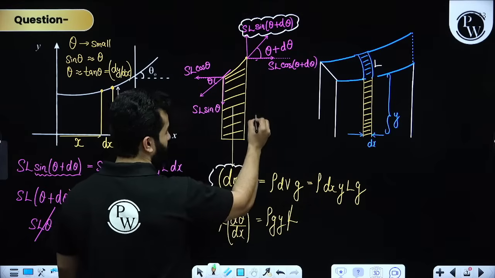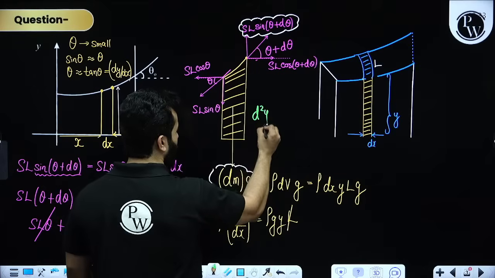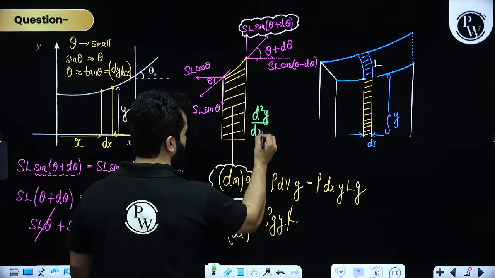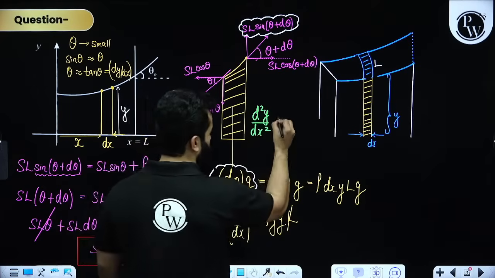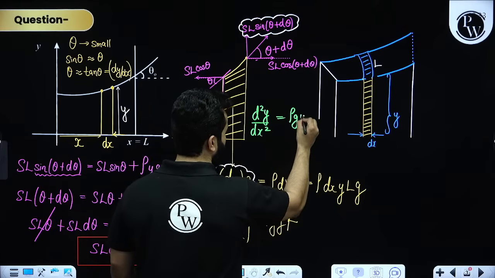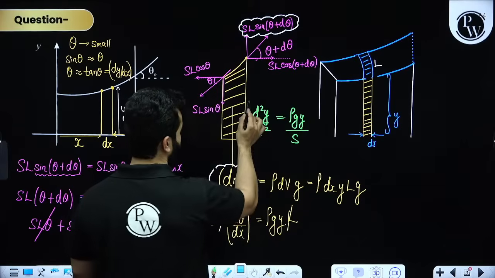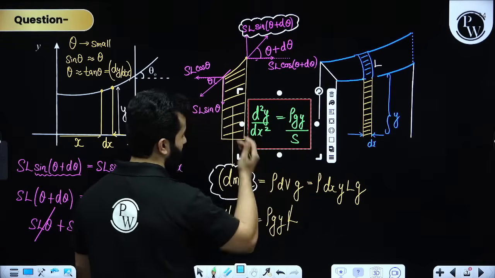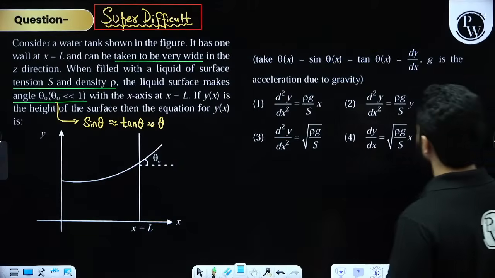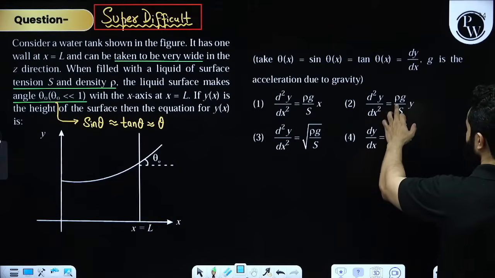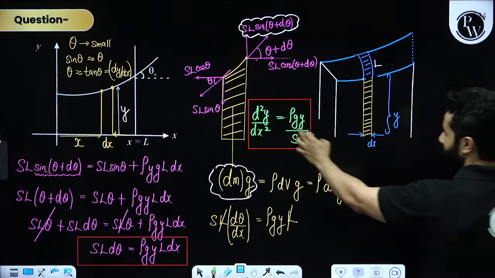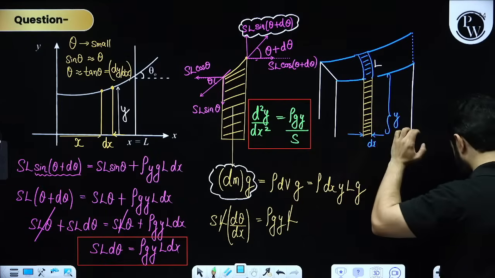This thing can be written as d2y by dx square equals rho g y divided by S, right? And now you can check it.